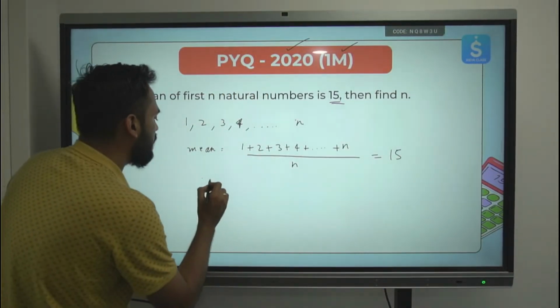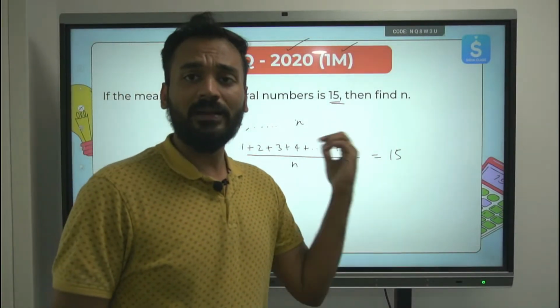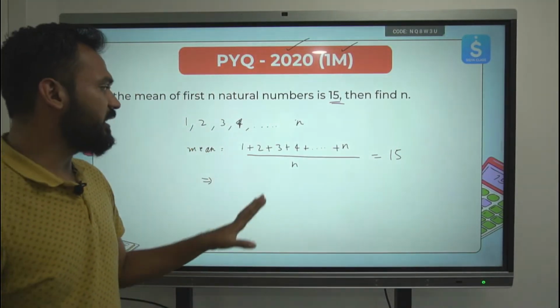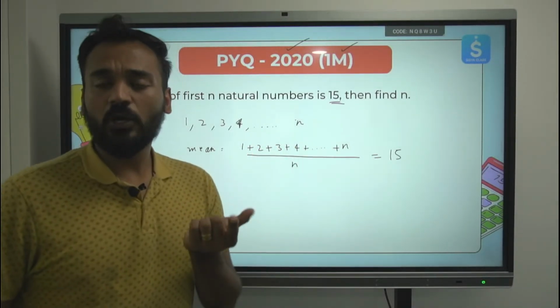Now, can you tell me what is 1 plus 2 plus 3 plus 4 till n? You would have learnt in AP. According to the arithmetic progression, all the numbers are equally spaced. The common difference is 1.